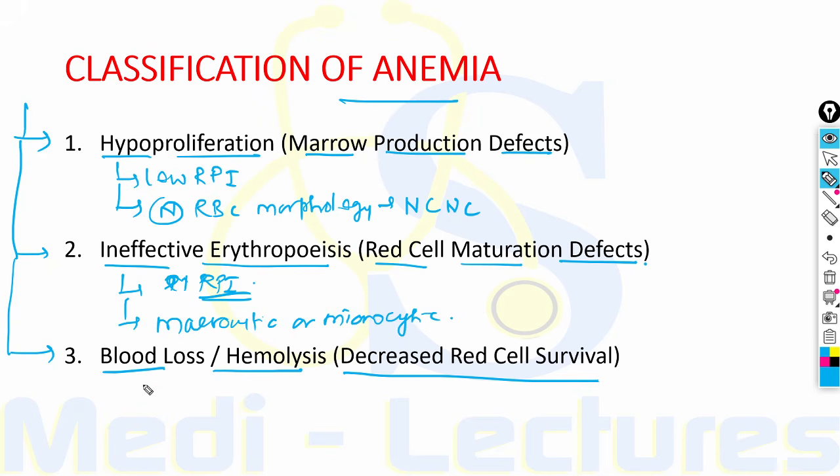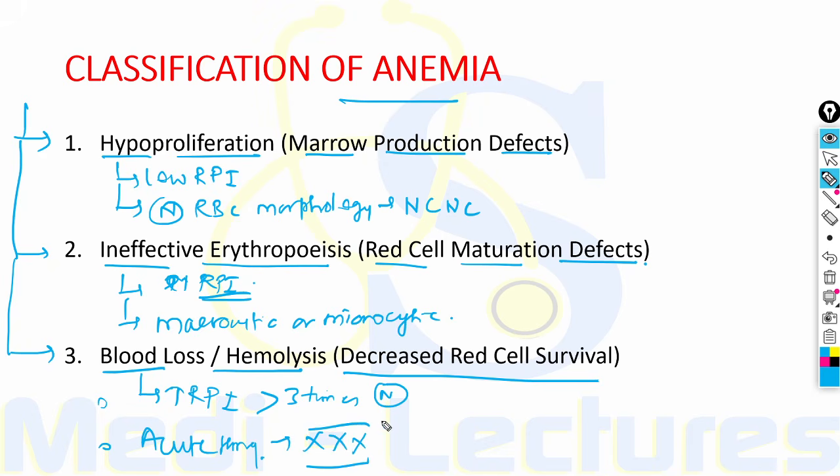When there is blood loss or hemolysis as a cause of anemia, the reticulocyte production index is more than 3 times the normal value, provided sufficient iron is available. But in cases of acute hemorrhage, there will be no elevation in RPI, since the bone marrow is not getting enough time for increased reticulocyte synthesis.